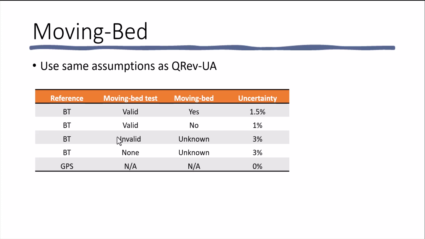If bottom track is used and the moving bed is invalid, the moving bed is unknown and the uncertainty is set to 3%. Likewise, if a moving bed test was not conducted, the moving bed condition is unknown, and again, a 3% uncertainty is used. If GPS is set as the navigation reference, then the uncertainty for a moving bed condition is set to 0.